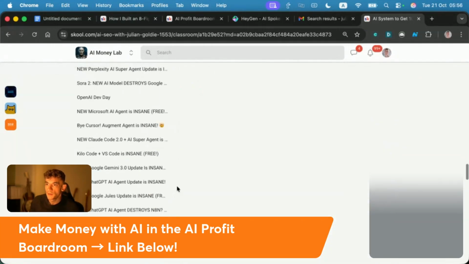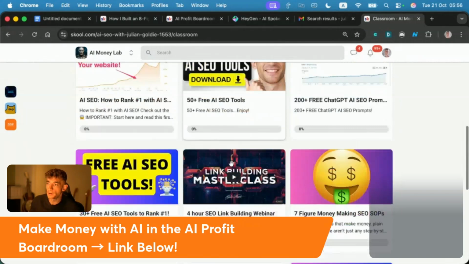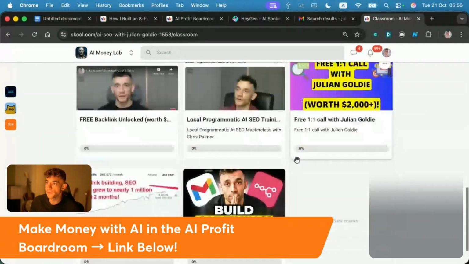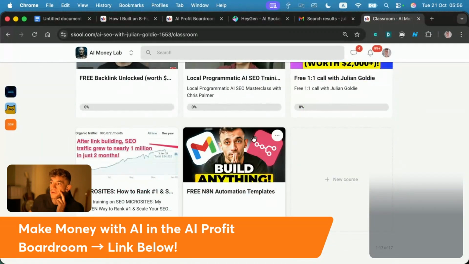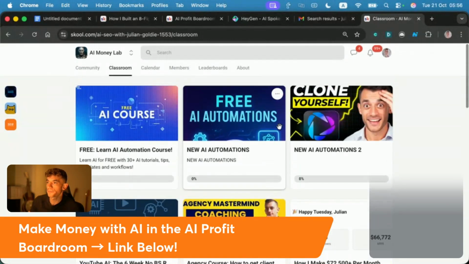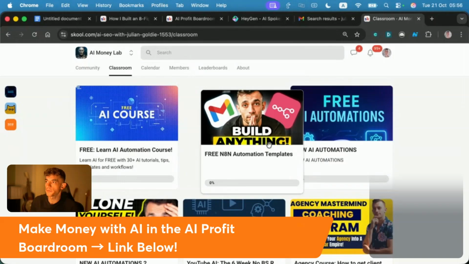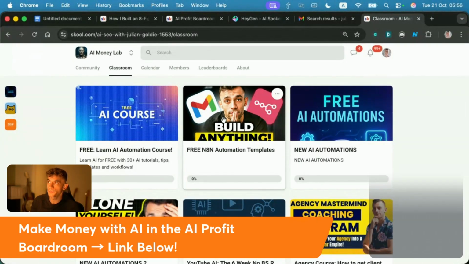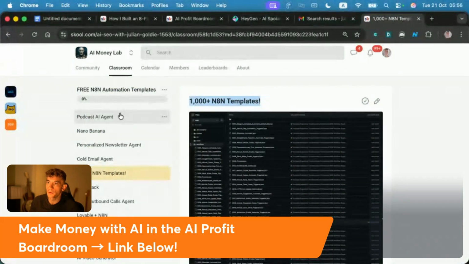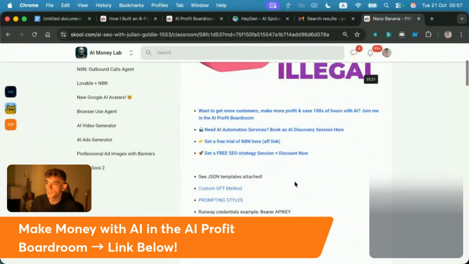Anyway, if we go down to the classroom, we create a bunch of n8n templates and share them inside here. If we go to the n8n free automation templates, I'm going to pull that up to the top. I don't know why that's down at the bottom. Then you can see we create all these n8n templates and we create videos around them, we create guides, we create a free community around it. And basically, when we're promoting this stuff, we offer people